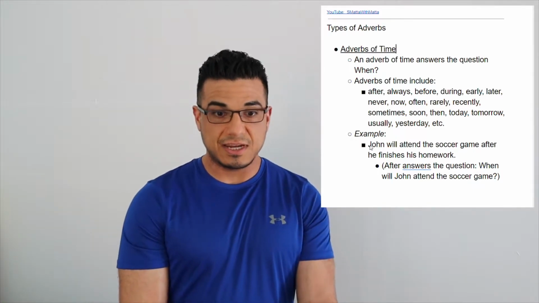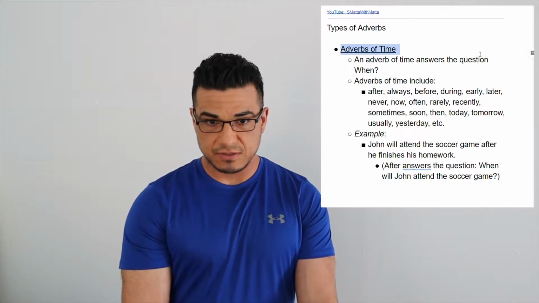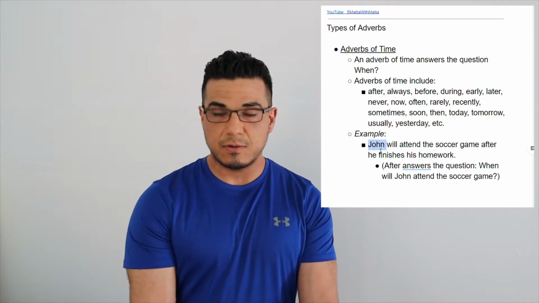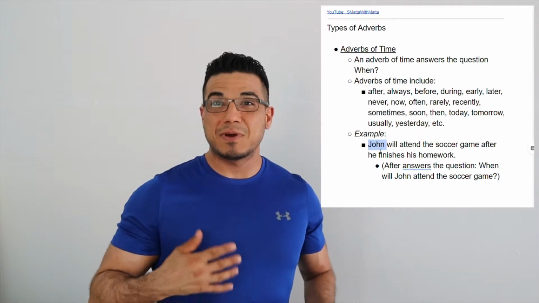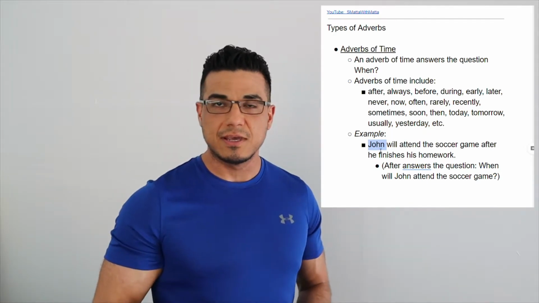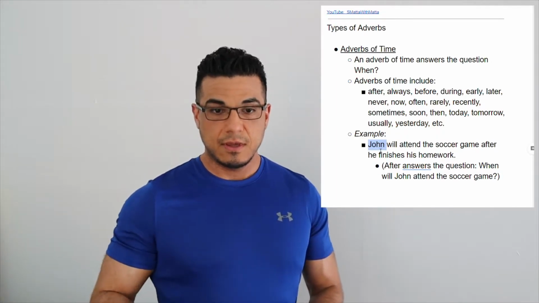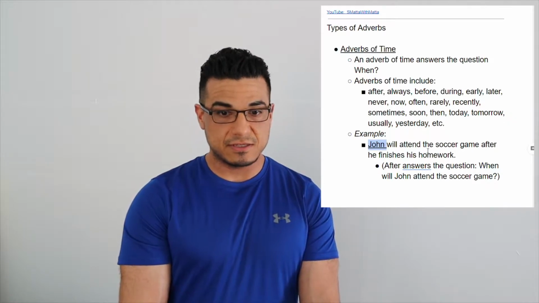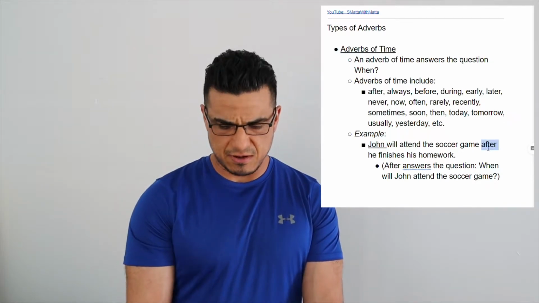Let's look at the sentence by breaking it down into its components so we can identify where our adverb is in relation to the other parts. All right, so John is our subject. He will attend the soccer game. After will be our adverb.